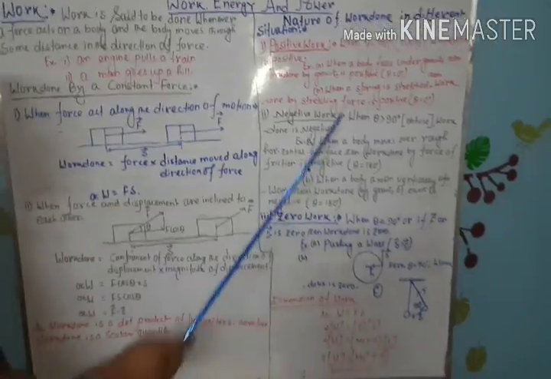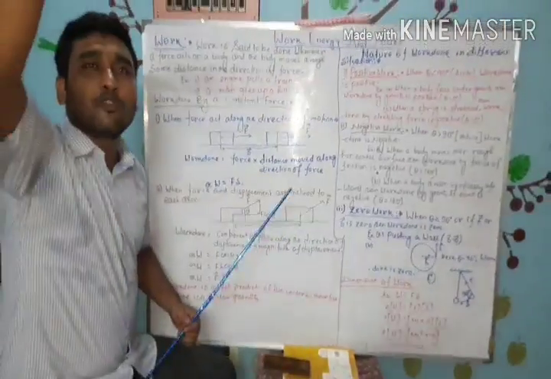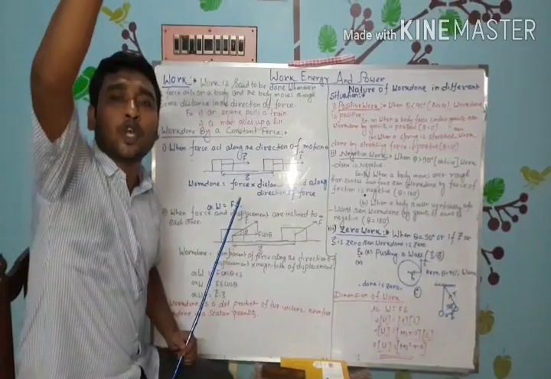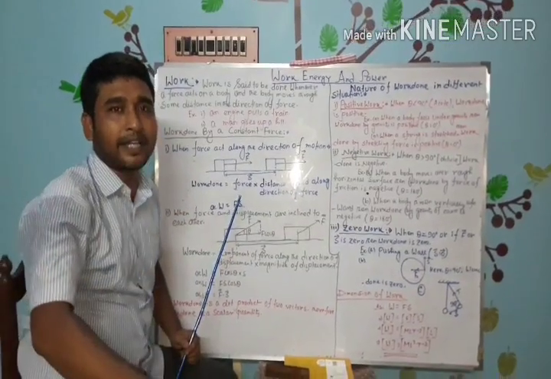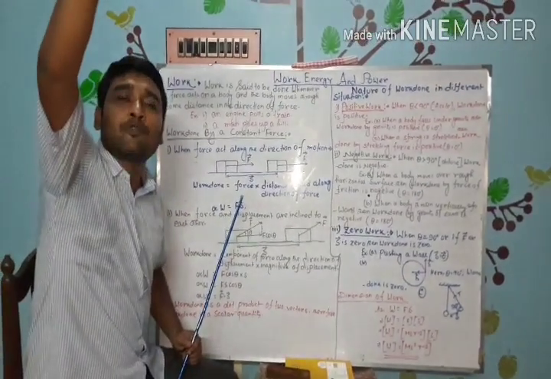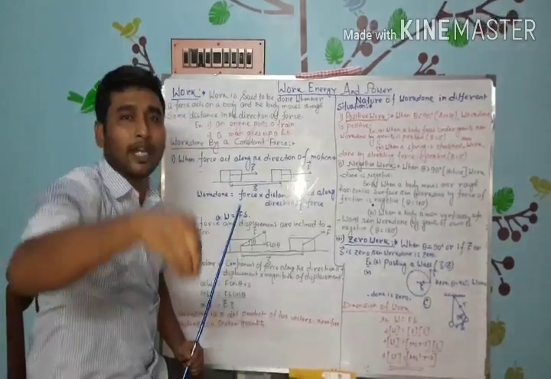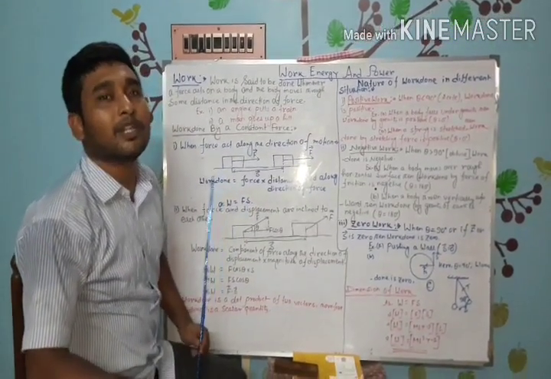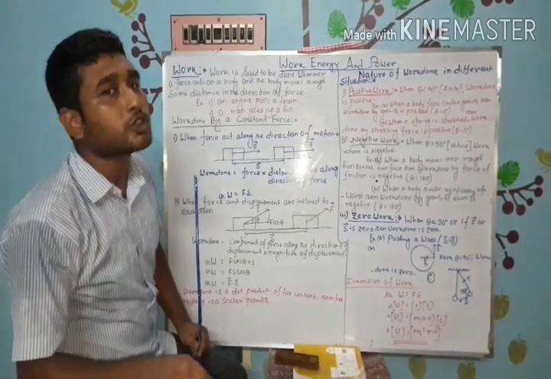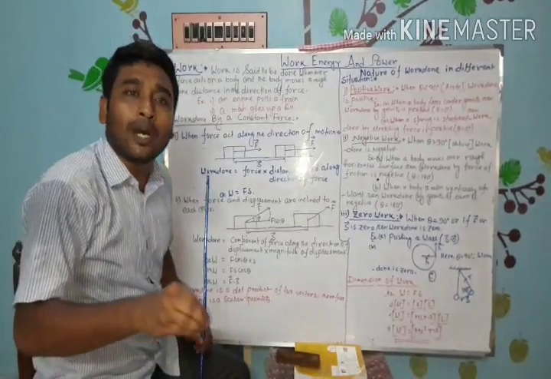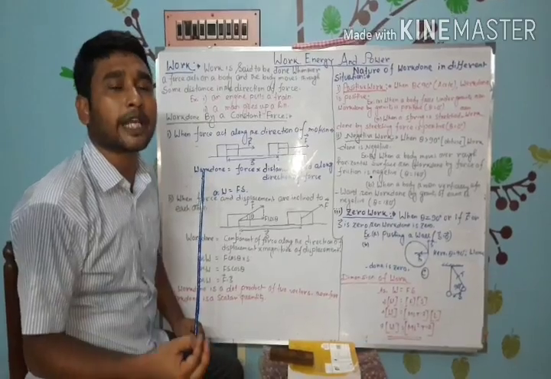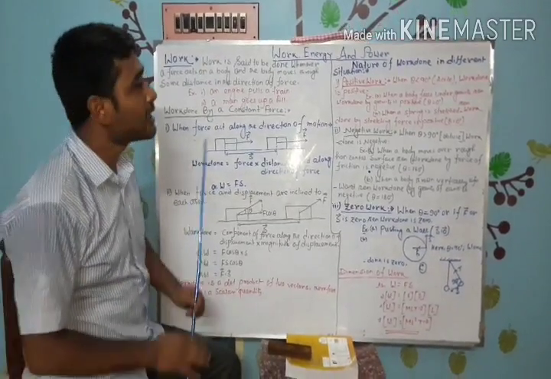Example: when a body falls under gravity, the displacement occurs in the vertically downward direction and the gravity of the earth is also acting in the vertically downward direction. Means the angle between them is 0 degrees and cos 0 is 1. So, work done by the gravity of the earth for a falling object is always positive.